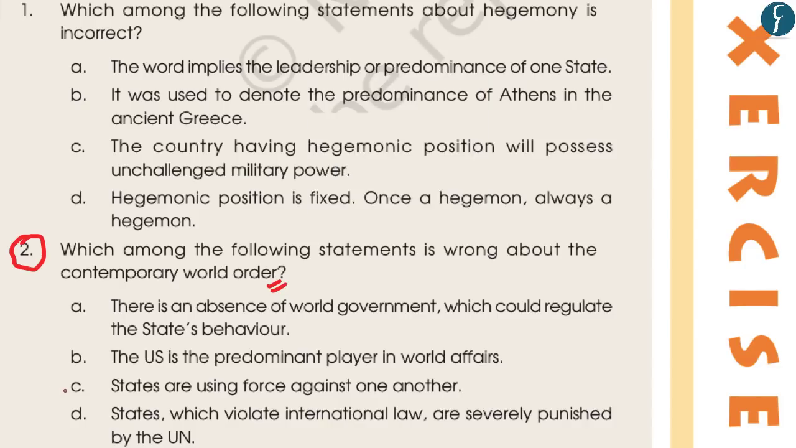Now the correct answer to this question is C. Now according to the NCERT textbook, states are not using force against one another and therefore the statement C is incorrect. However, apart from this, if you read the statements A, B and D, you can understand that 3 of these statements are correct, wherein there is an absence of world government in the current world order, the US is the predominant player in world affairs, or that the US continues its hegemony in world affairs, and lastly, states which violate international law are severely punished by the United Nations, wherein a particular example of this is the first Gulf War, in which the country of Iraq was punished for waging a war against the country of Kuwait.